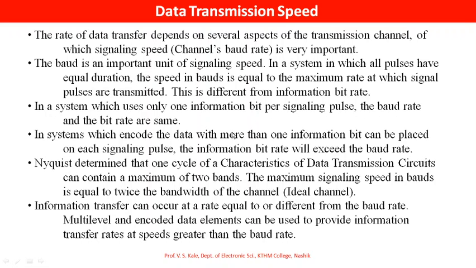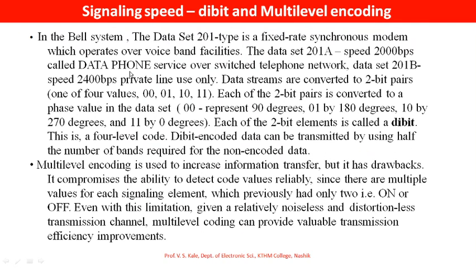So what is bit rate and baud rate? Now let us see about the signaling speed using dibit and multi-level encoding.